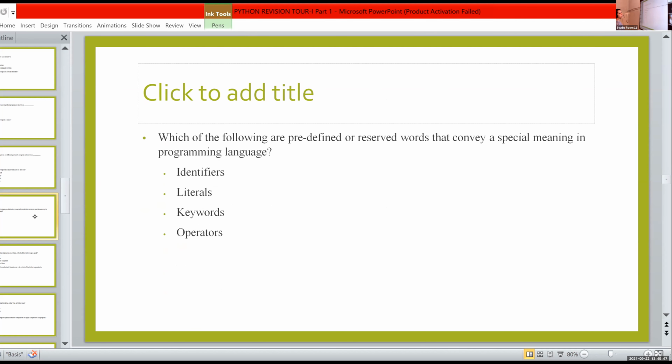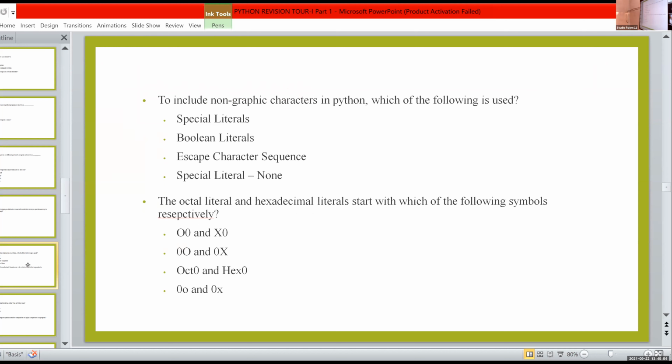Here it is keywords. Keywords have special meaning, they are predefined or reserved words. Then, to include non-graphic characters, we are using escape sequences. The next one is octal literal. Octal literal is represented using 0O. Okay. Just include this point.